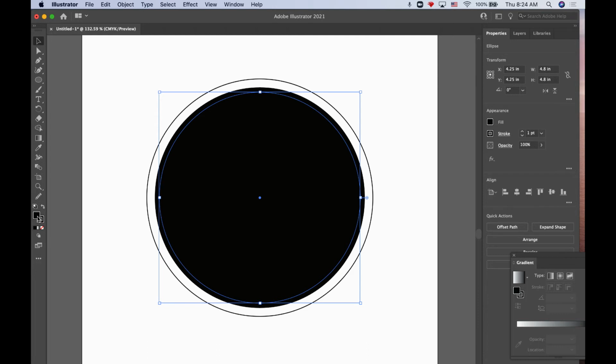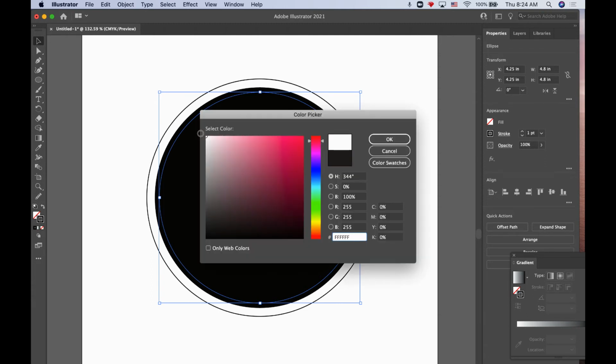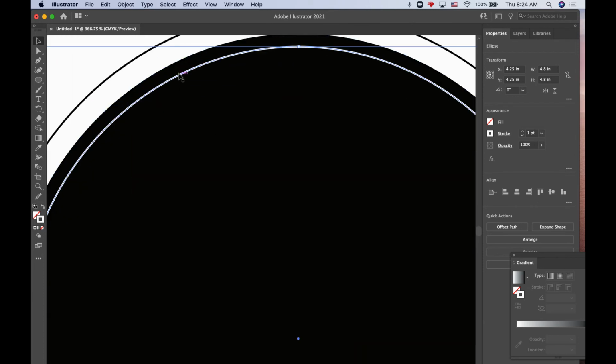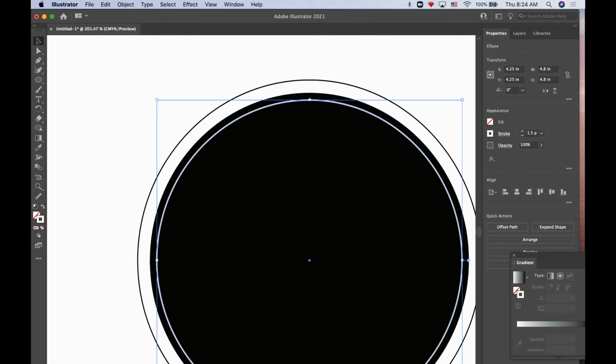I'm going to make that a white stroke with no fill. So I'm going to come over here, uncheck my fill, bring my stroke forward. And if I want, I can bump that stroke up just a little bit just to make it a little more visible. So I'm going to go to 1.5. A little bit thicker. That's nice. That's very nice.